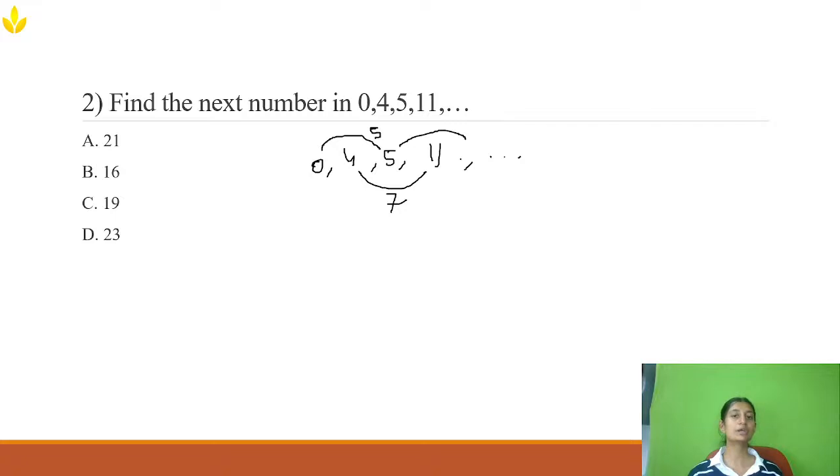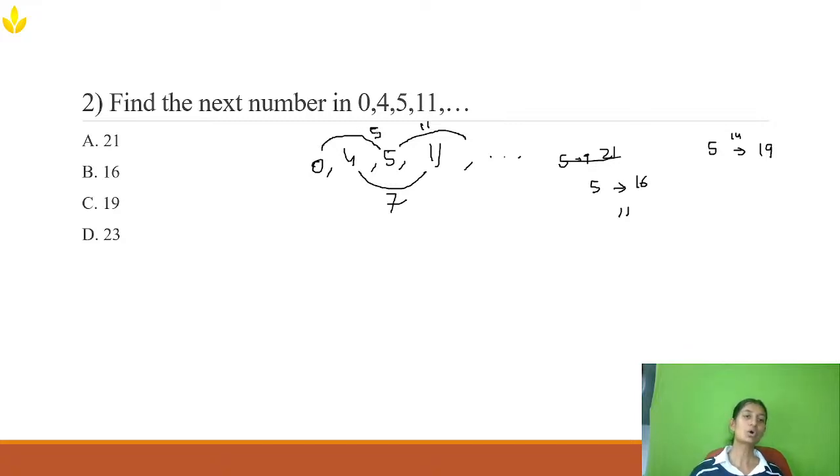Now what should come next? I don't know whether I should take a difference of 9 or subtract some other number. If I put the first option, 21, over here, 5 to 21 there is a huge difference, and there is no 9 difference, so I cannot take that. If I take 5 to 16, the difference is 11, and it might happen: you got 5, 7, 11, which are prime numbers. But let's see, 5 to 19, again the difference is very huge, that is 14, and 23 also will be huge.